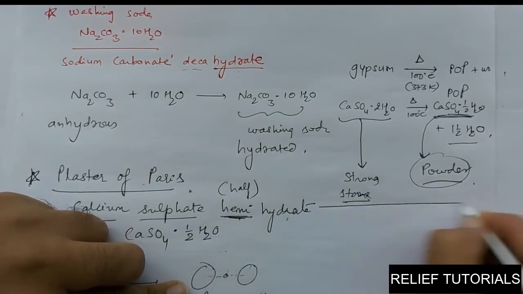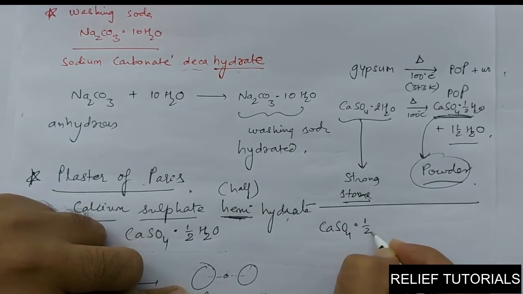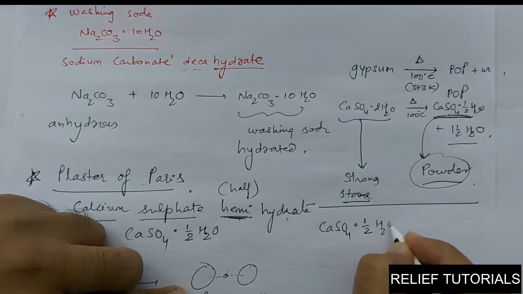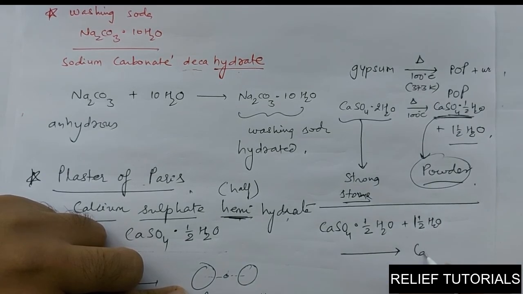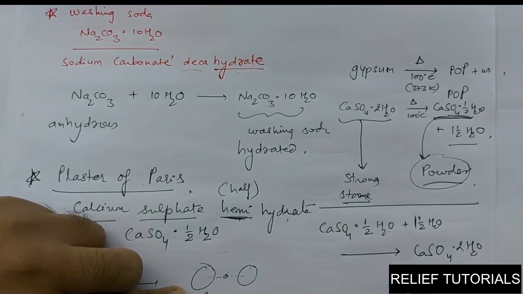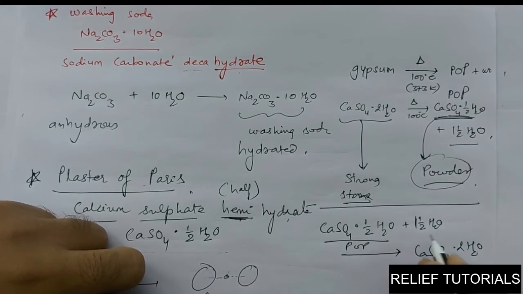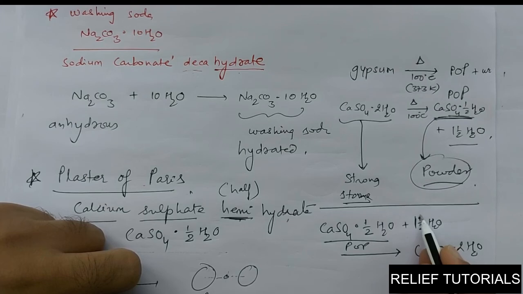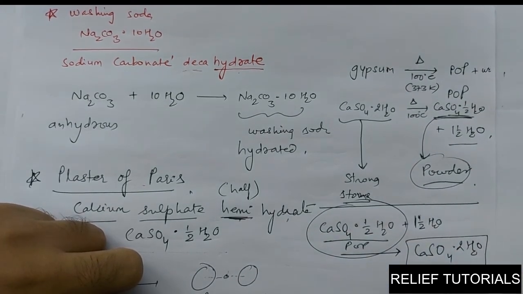Then the reaction happens again. Let us say this is CaSO4 into half H2O, which means POP, and in that powder you are adding more water. So it automatically accumulates the remaining water, and it again forms CaSO4 into 2H2O, which is again gypsum. So POP is converted into gypsum when it is provided an excess amount of water. But we know that this was powder and this is again strong and rocky.